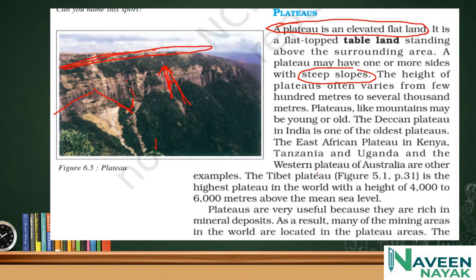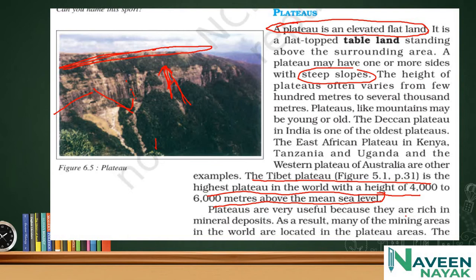The Tibetan Plateau is the highest plateau in the world. Remember, the Tibetan Plateau is the highest plateau in the world, with a height of 4,000 to 8,000 meters above the mean sea level. Above the mean sea level, its height is 4,000 to 6,000 meters.